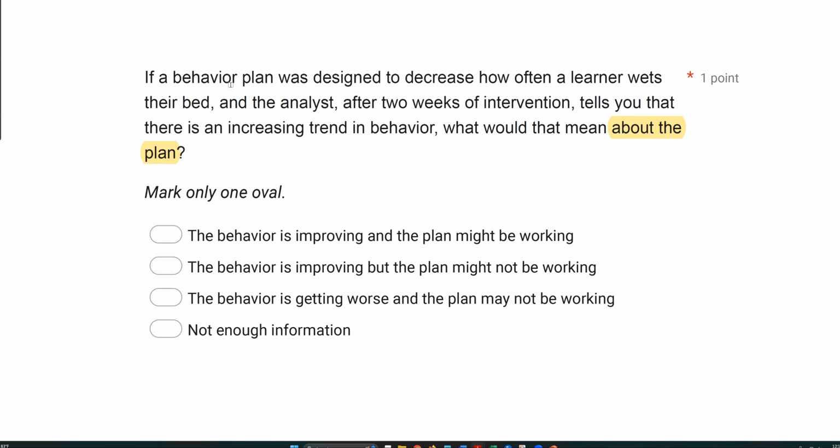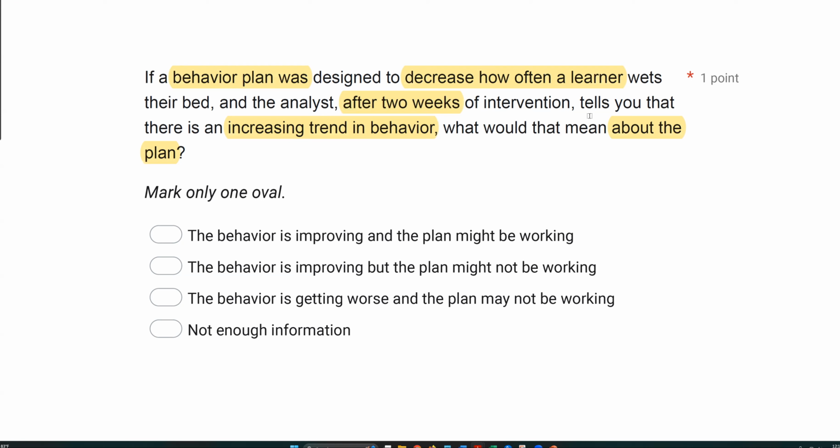Well, the information says your plan wants to decrease how often the learner wets their bed. The analyst, however, says there's an increasing trend in behavior. So what do we mean by an increasing trend? Well, an increasing trend implies that the behavior is going up, because when a trend increases, things are moving upwards. We don't want an increase in trend because we want to decrease this learner's behavior. So it's bad news if the trend is increasing after 2 weeks. That seriously implies the behavior plan may not be working.